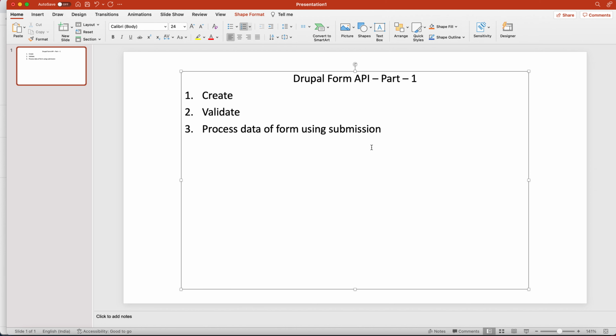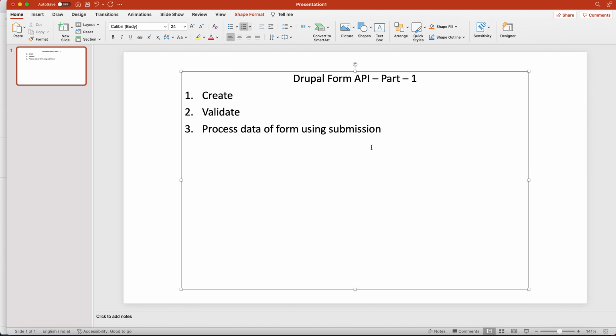So basically the form API also works as a render API, okay. The render API helps to render the data on the page, so the form API is also rendering your form on the page. It works as a render API because it uses a render array to define the form, okay. If you want to learn the render API, go to my past lectures, okay.